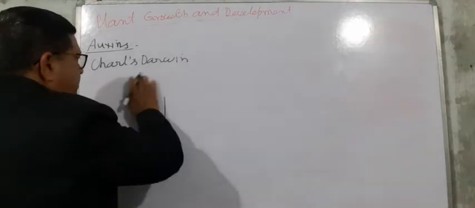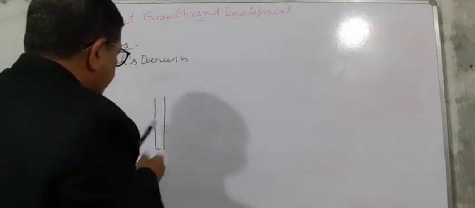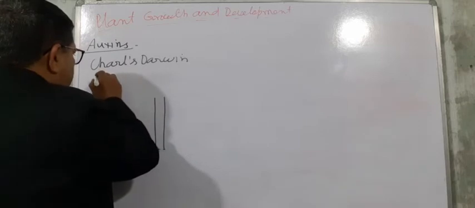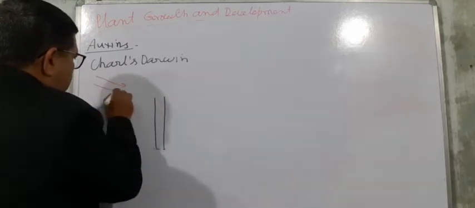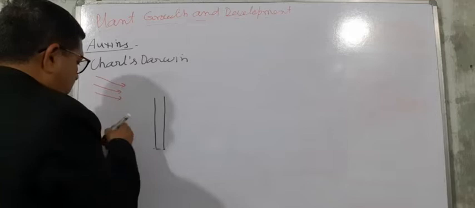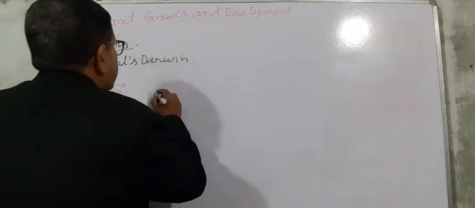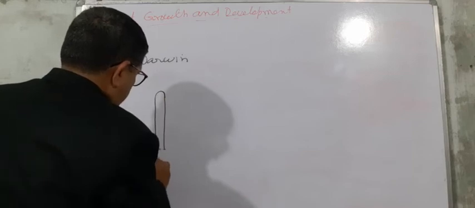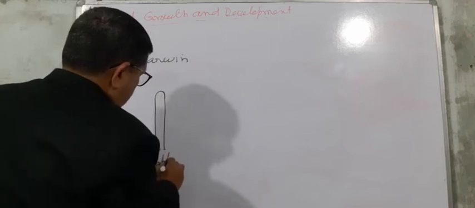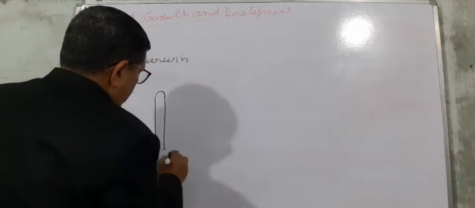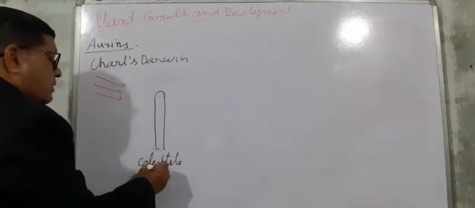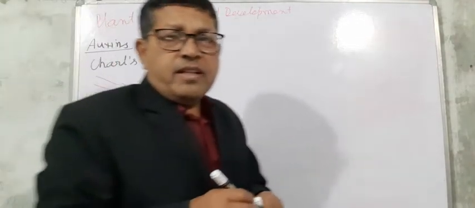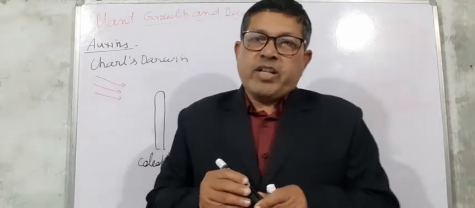It is a small diagram, so it will be easy for understanding. So he took the plant and provided unidirectional light. This is Avena, the coleoptile. You know about the coleoptile and coleorhiza?